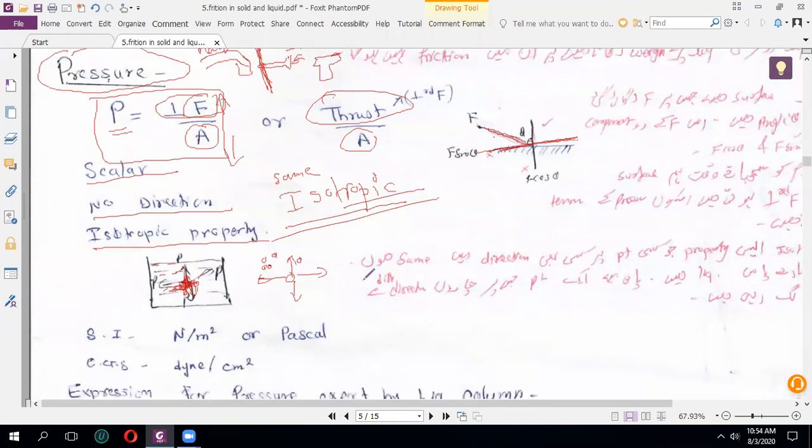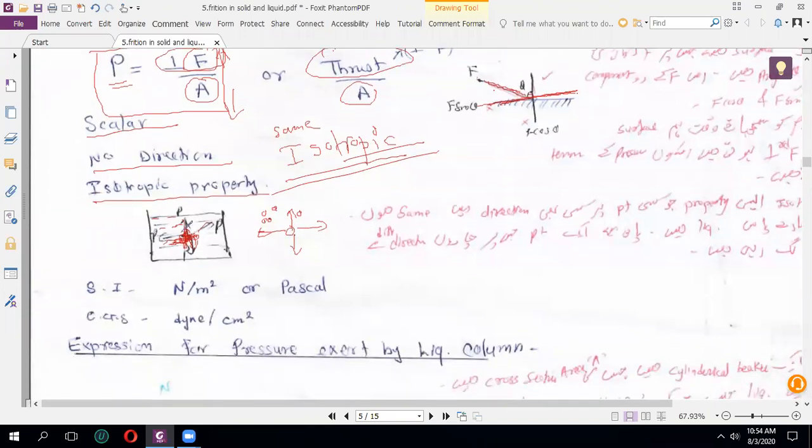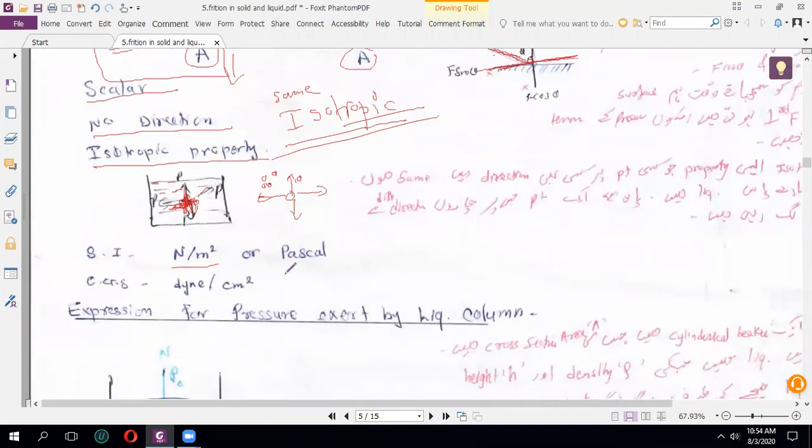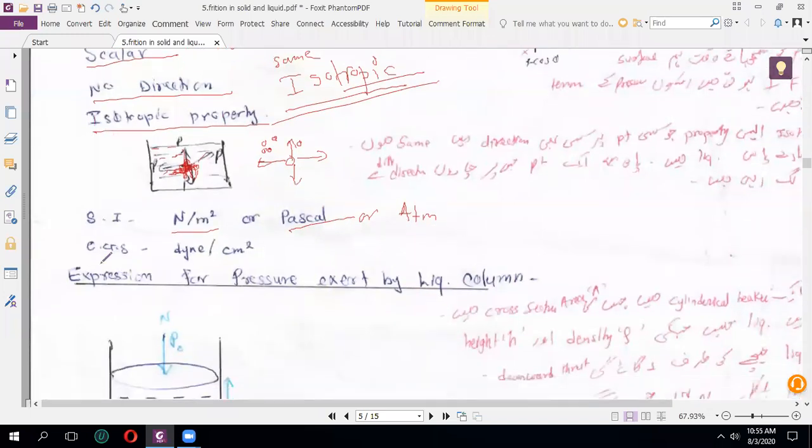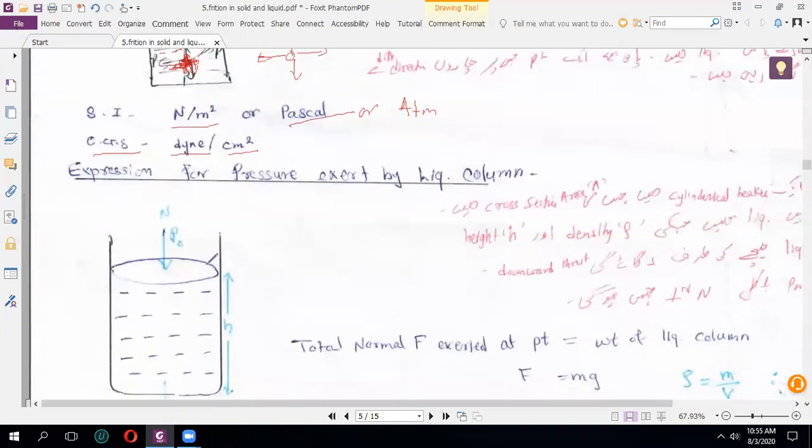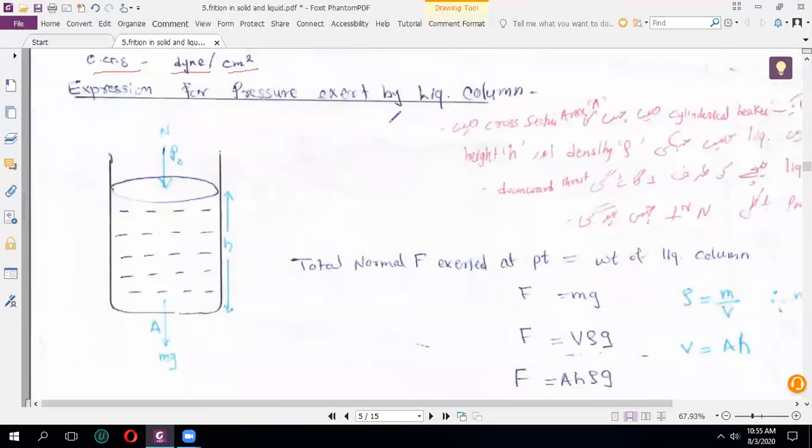I hope you understand. Now we are studying pressure, so the unit is the same, Newton per meter square, or we also represent this unit by pascal, or sometimes we also use the atmospheric pressure. Okay, the CGS unit is dyne per centimeter square. Now we will see the expression for pressure exerted by a liquid column.